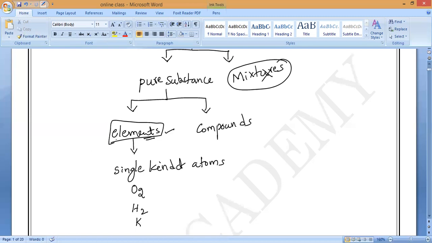So these elements, it is not possible to separate them. Further division is not possible by any kind of chemical methods or physical methods. That is what we call elements.